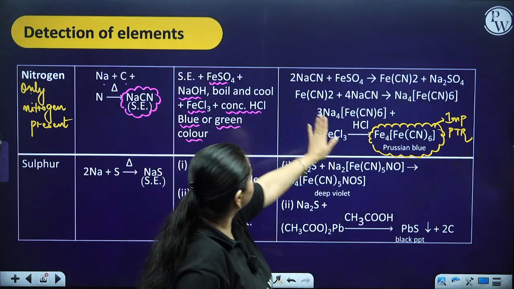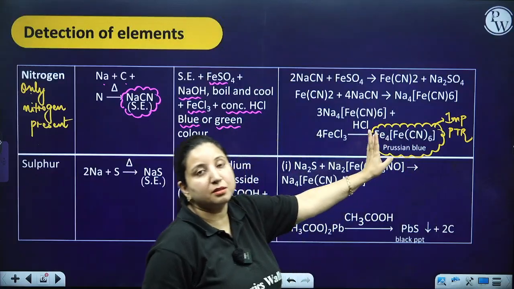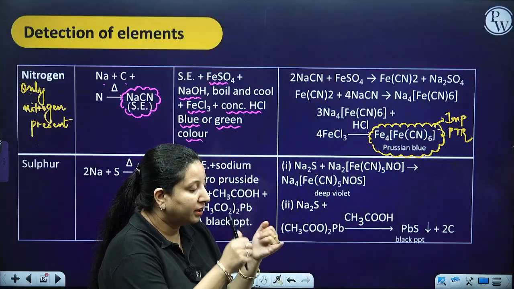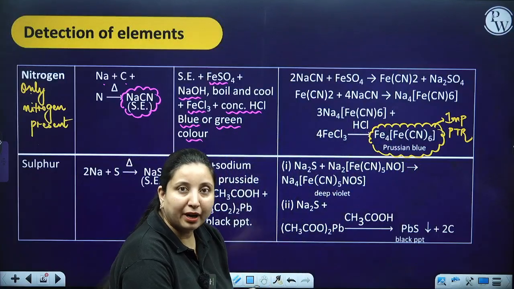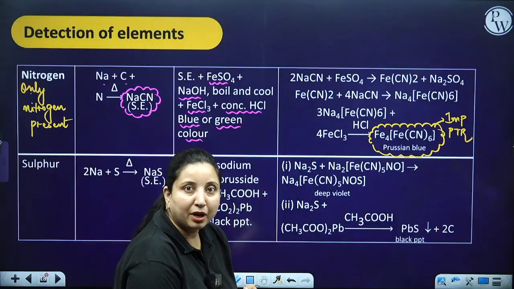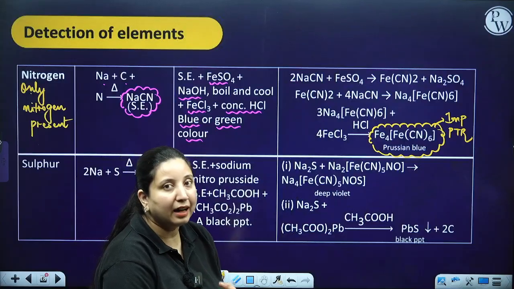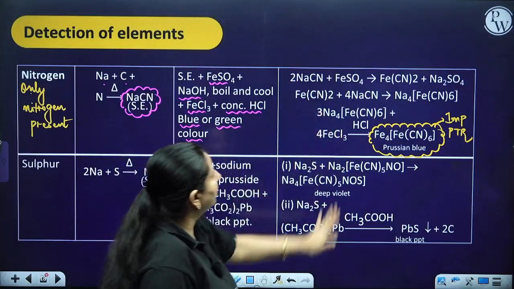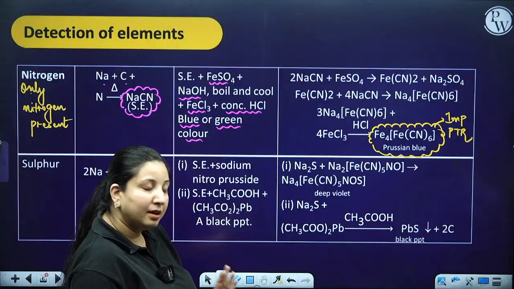So in the complete story, what is important over here? How we got it: we took a soda extract, we took FeSO4, then we took FeCl3 and then HCl, and finally we got this particular complex. Fine.